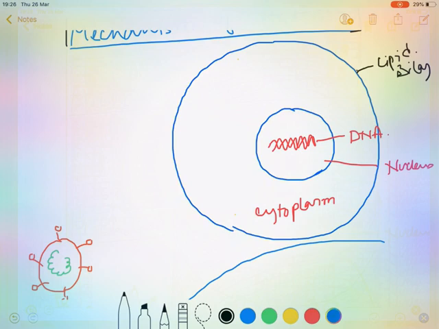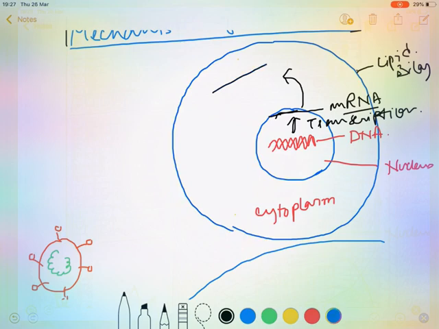So how does it do it? The DNA first makes a copy of itself in the form of mRNA, or we can simply say RNA. The DNA does this with the help of transcription, and then the mRNA gets out of the nucleus, and in the cytoplasm it gets modified, having poly A tailing at the 3' end and 5' capping here. This is the modification of the mRNA inside the cytoplasm, and then there is something called the ribosome, that is